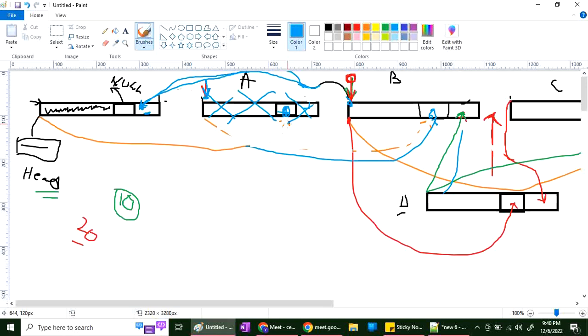Yes, sir. Do one thing, do the practice of this thing as much as possible. Don't think it is a very simple kind of thing. Whatever I am explaining, if you understand it very well, it will save at least 2 to 3 weeks of your time. Make the diagram as many times as possible. Which address needs to go where, you should have very clear understanding. Spend at least one day on this, 2-3 hours, 4 hours, and try to grasp it very clearly. Sure, sir.